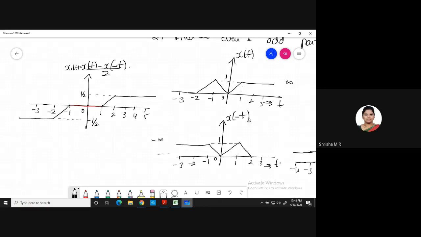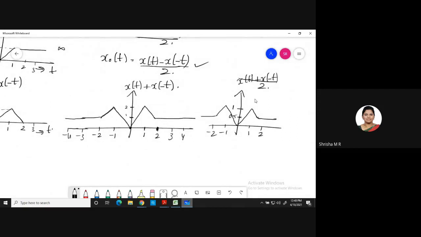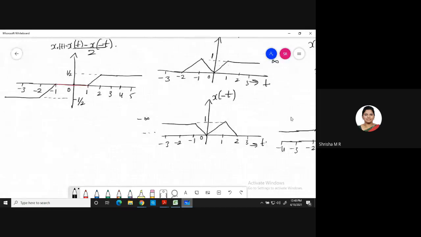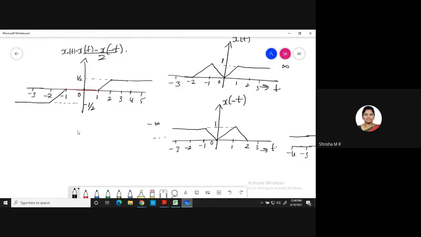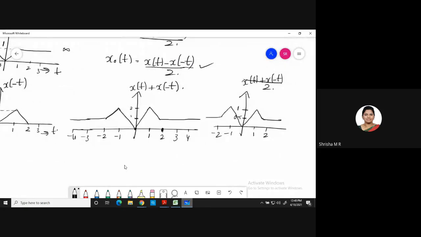Yes. And you observe the even part and odd part. The even part is symmetrical about the y-axis, as you can see, whereas the odd part is anti-symmetrical about the y-axis. That is your reference to verify whether your answer is correct or wrong. So that is how you have to verify your answer. Clear, everyone?